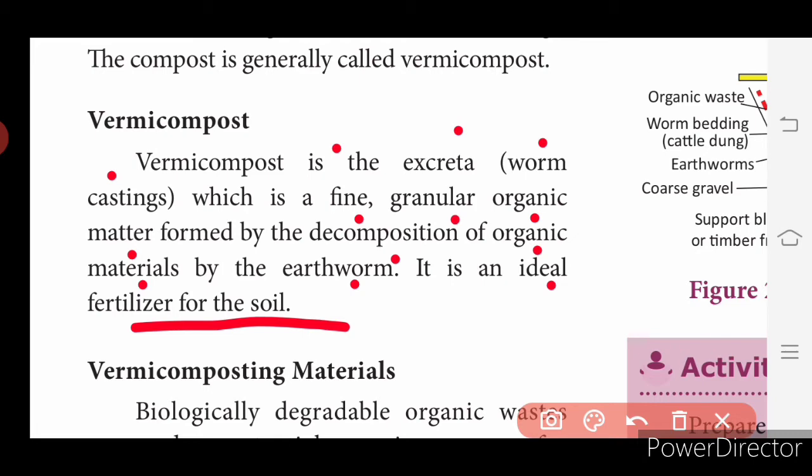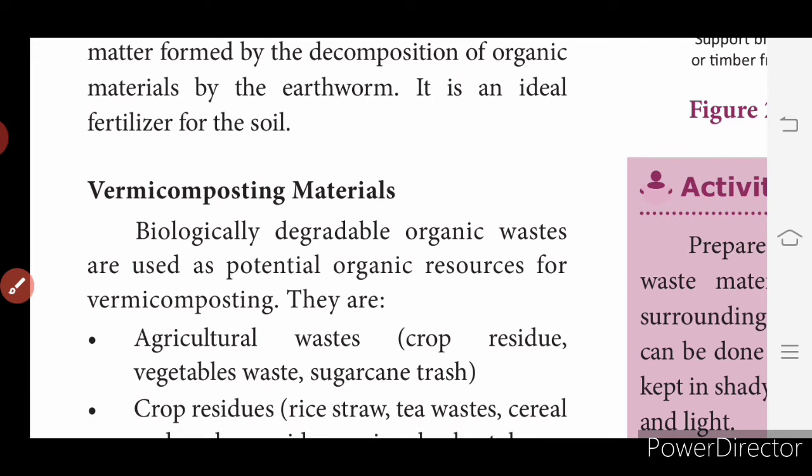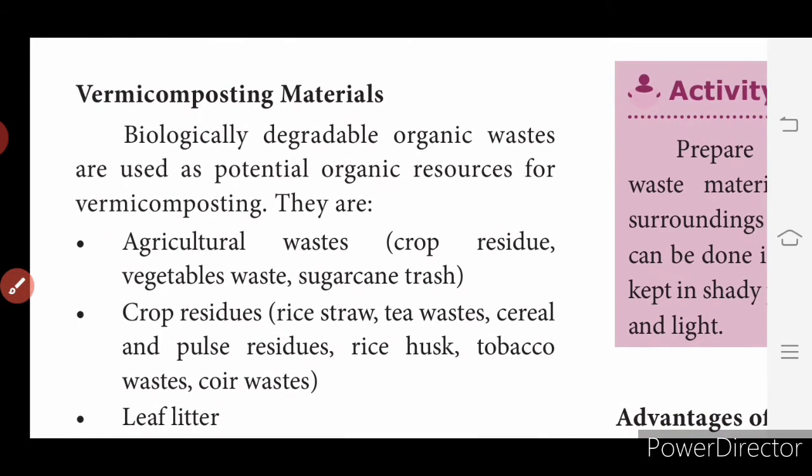So, vermicomposting materials. What are the materials that we use for the preparation of this vermicompost? The 4-mark question. Okay, important question. Biologically degradable organic wastes are used as potential organic resources for vermicomposting, and they are agricultural waste, crop residue, vegetable waste, sugarcane trash. The first one is agricultural waste.